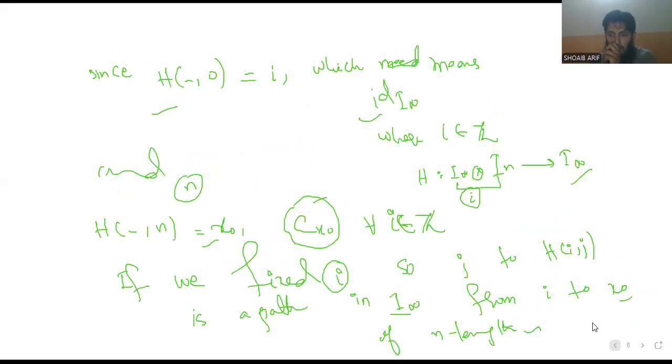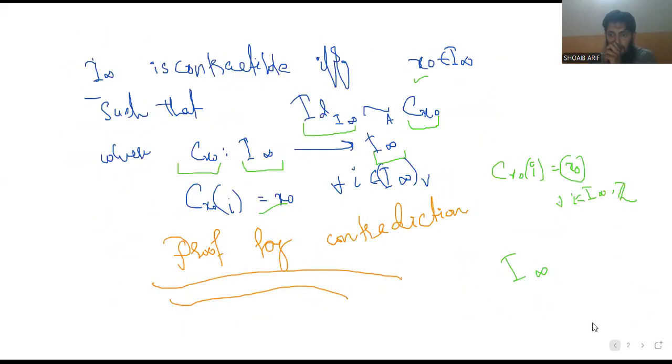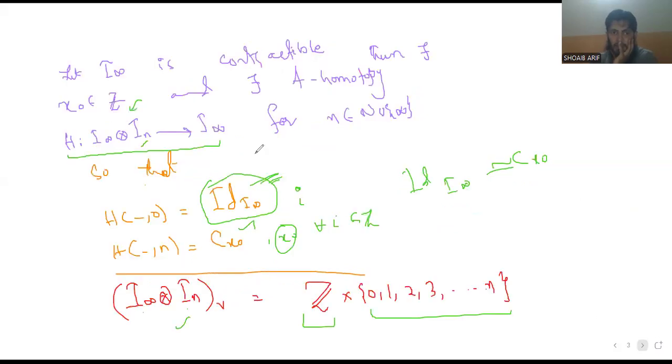Okay, let's define it again, briefly. Proof by contradiction. Let's say I infinity is contractible. If contractible, there exists a homotopy from I infinity box product with I n to I infinity, for n belonging to this, such that if we substitute 0, we get the identity map on I infinity, and if we substitute n, we get a constant map. So I infinity is homotopic to constant maps.